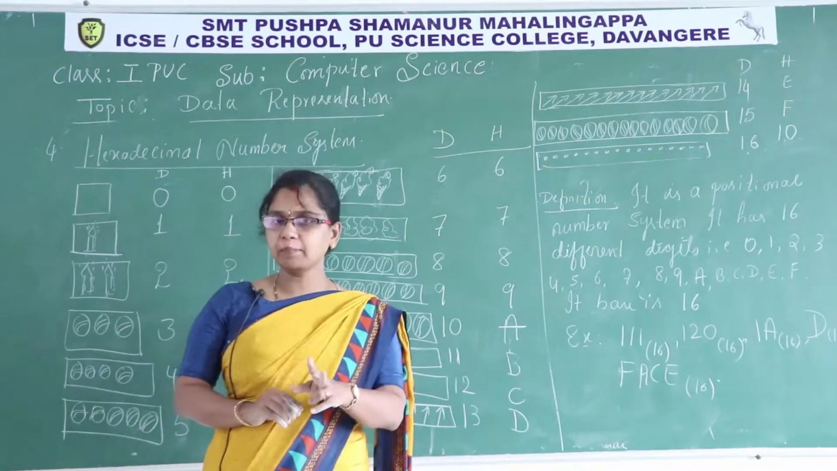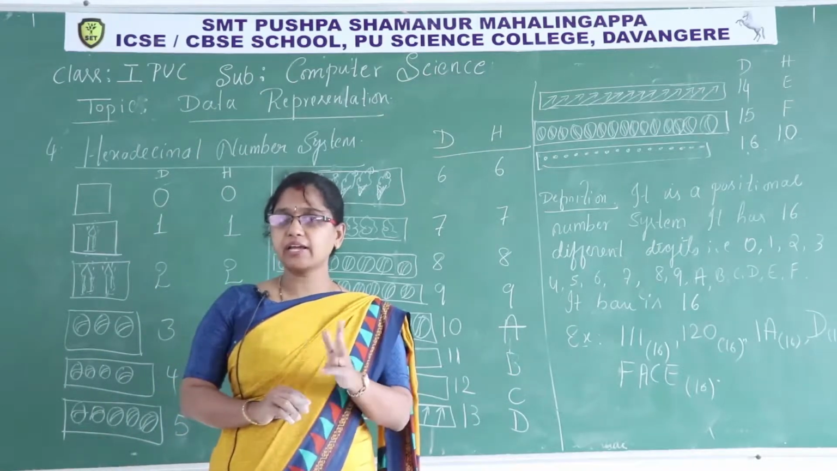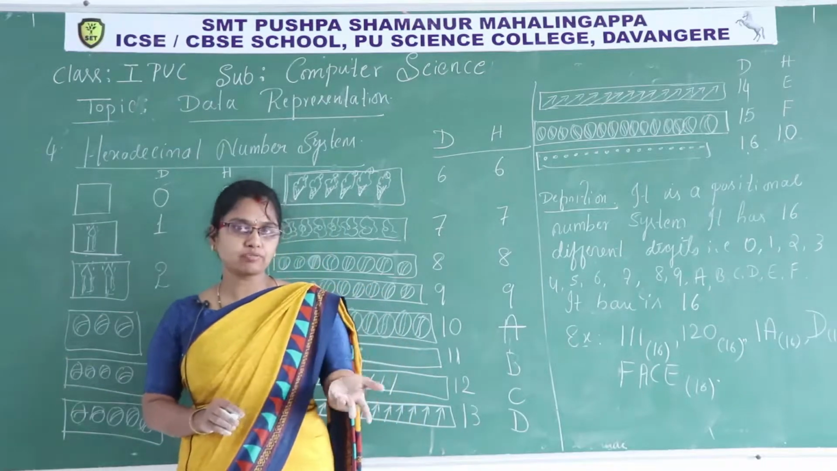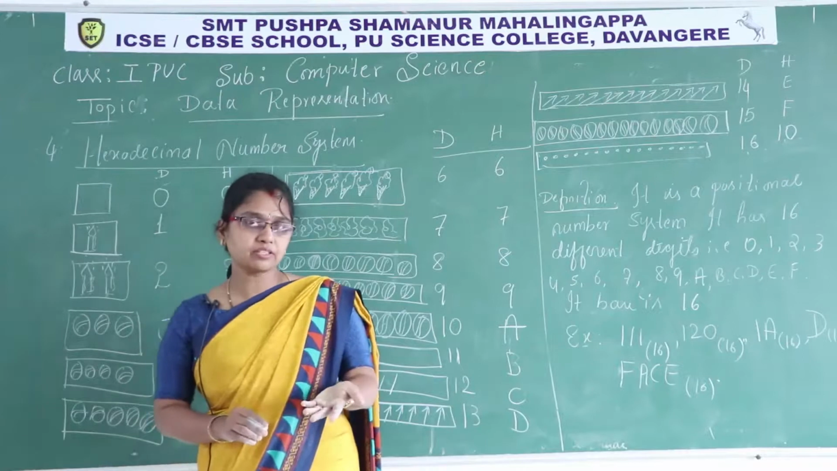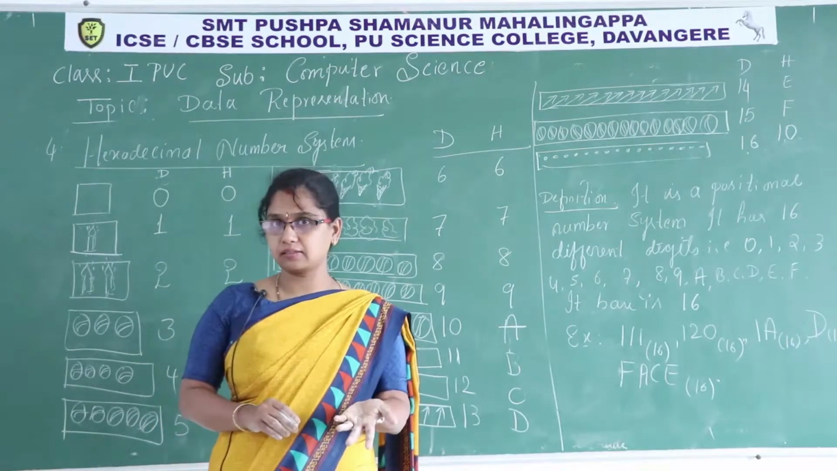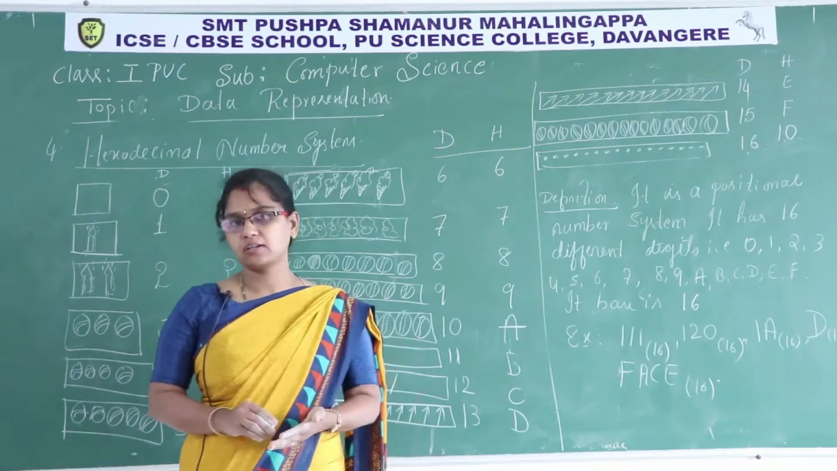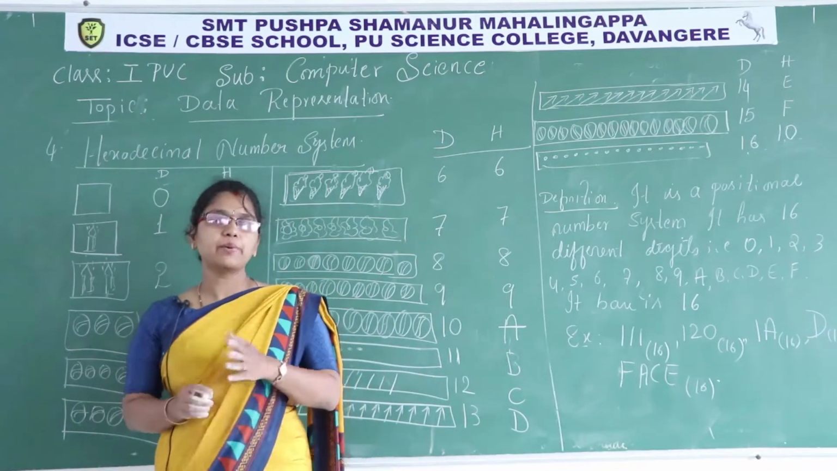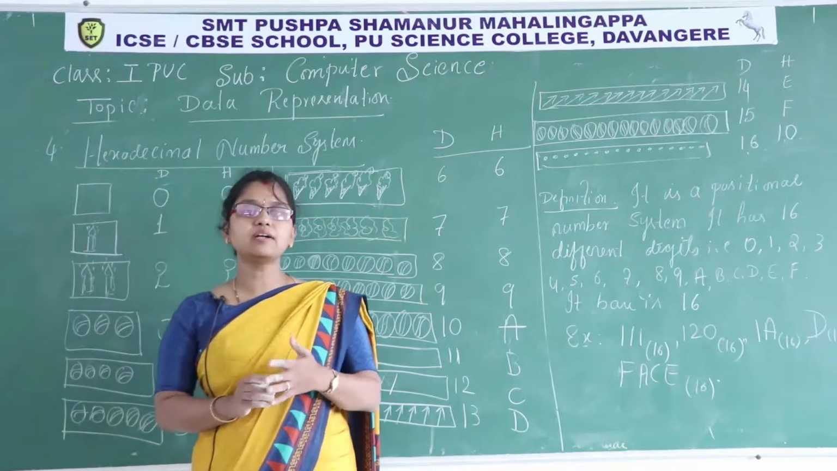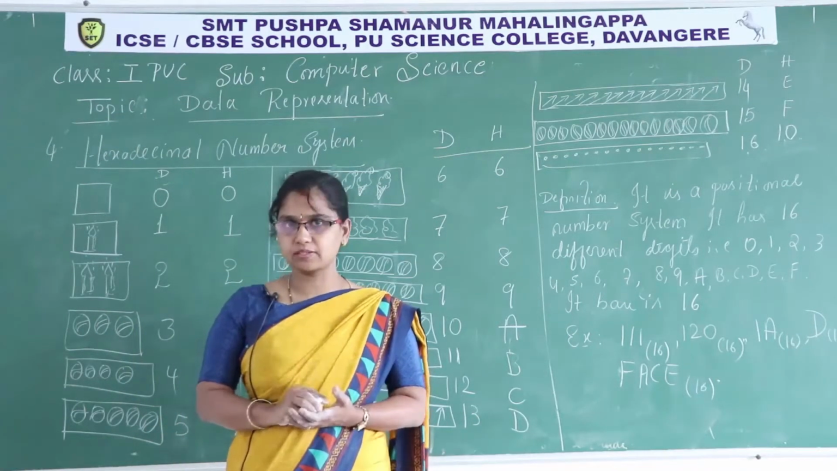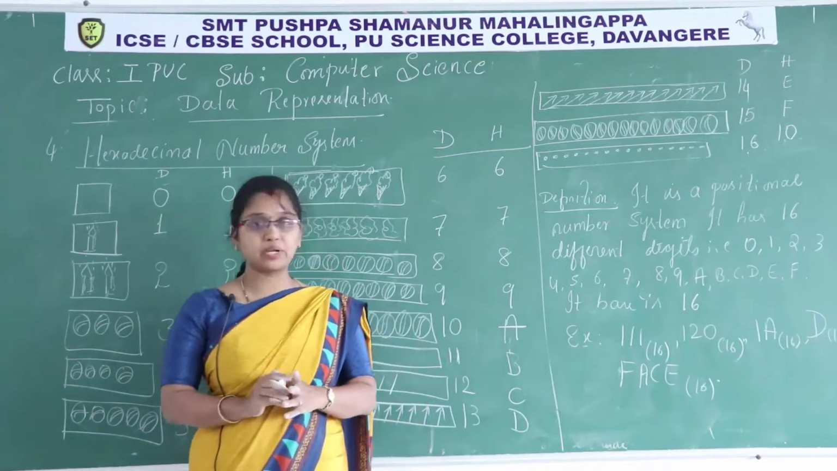If it is an octal number system, the total different digits are 8, so the base of that number system is 8. In case of decimal, there are 10 different digits, so the base is 10. Hexadecimal, 16 digits, so the base is 16. So what is the conclusion? The total number of different digits of a particular number system is the base of that number system. I hope you understood today's class.